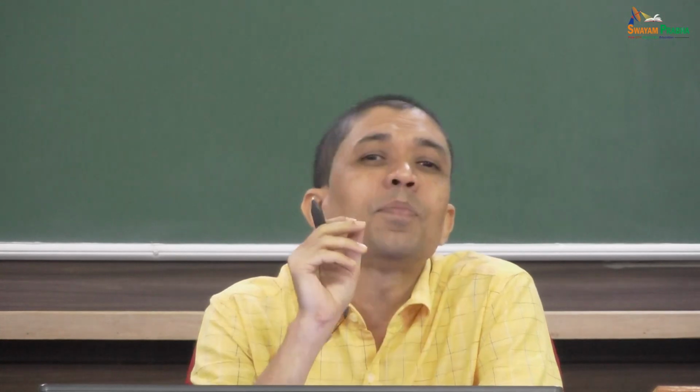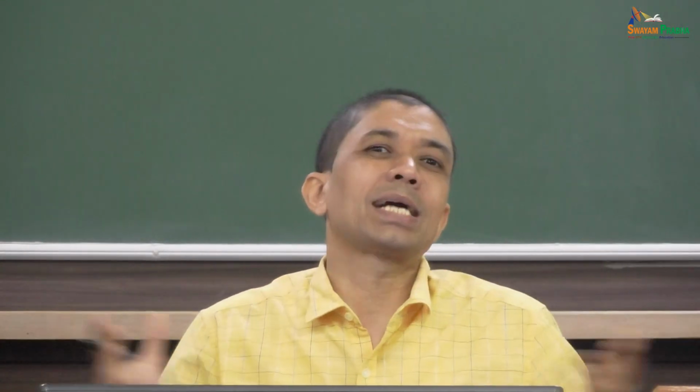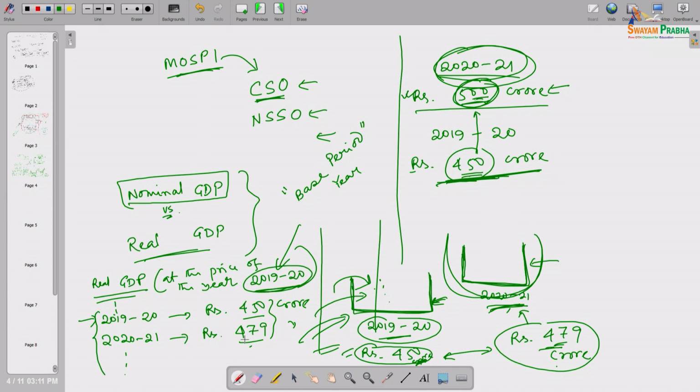The amount of monetary units you are reaching actually reflects that the amount of production activities or economic activities within your country has expanded. In this particular case, it is telling us that it has in fact expanded, because last year real GDP was 450 crore rupees, this year real GDP is 479 crore rupees. So it has increased a little bit, 29 crore rupees of GDP has increased.